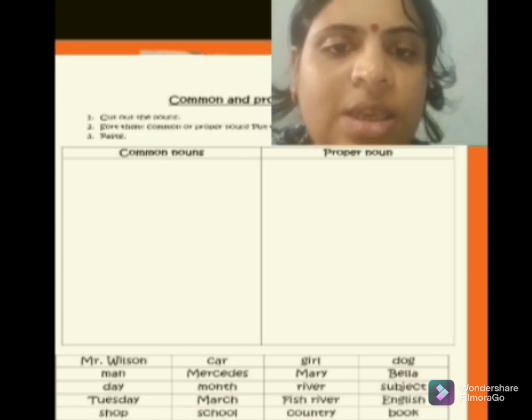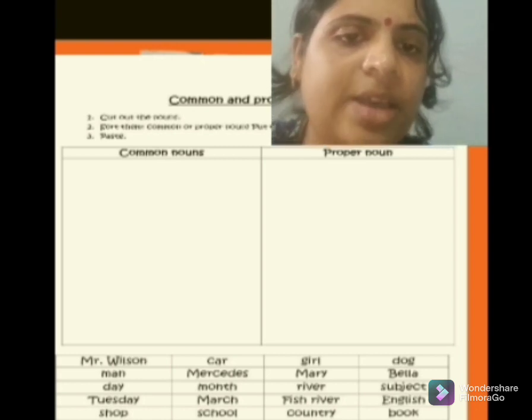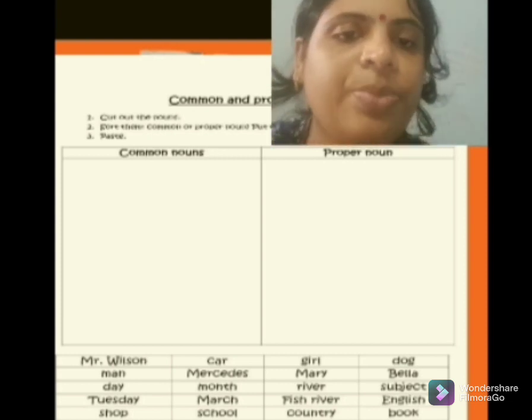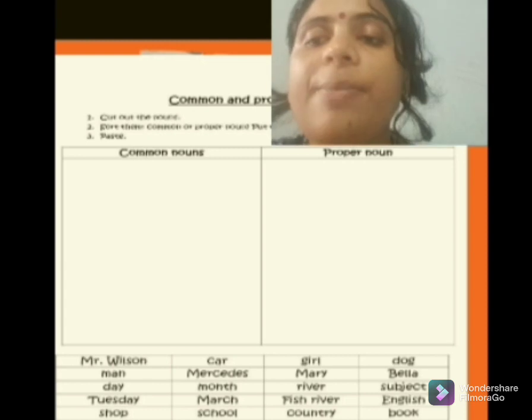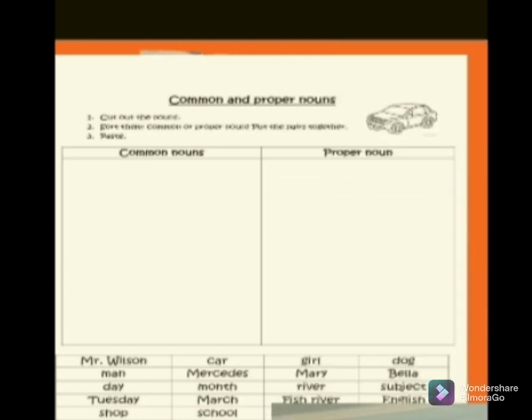Sorry for this interruption. I want to show you the worksheet of common and proper noun. Here you can see some examples of common and proper noun, and you have to sort them out. The common nouns, you can see here, like school. School is a common noun. Month, if we are not talking about any particular month, then month is a common noun, right? River is a common noun, movie is a common noun, and subject is a common noun.